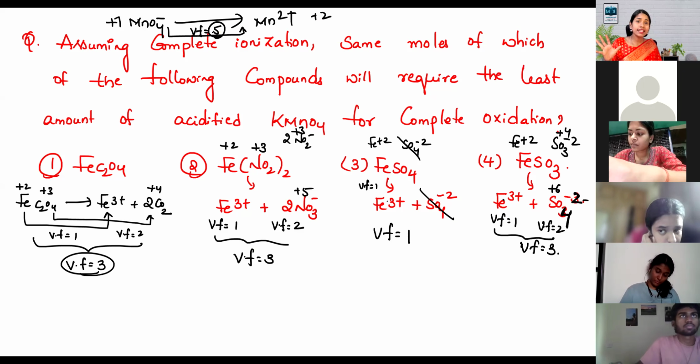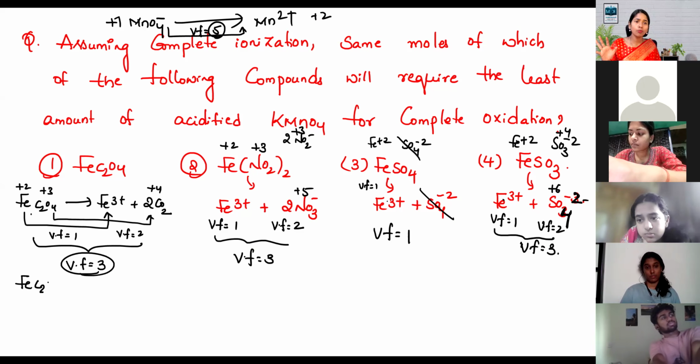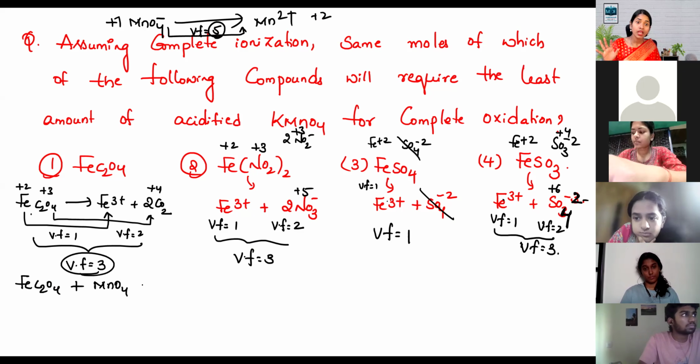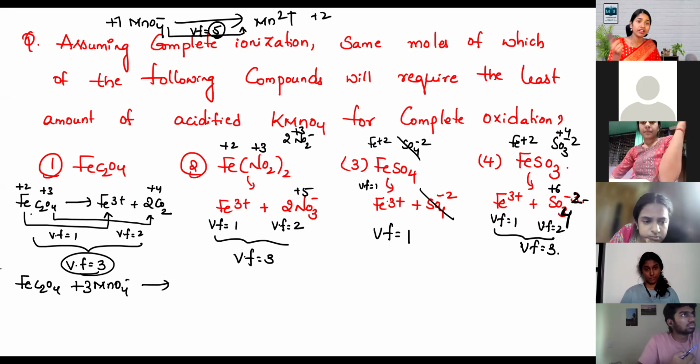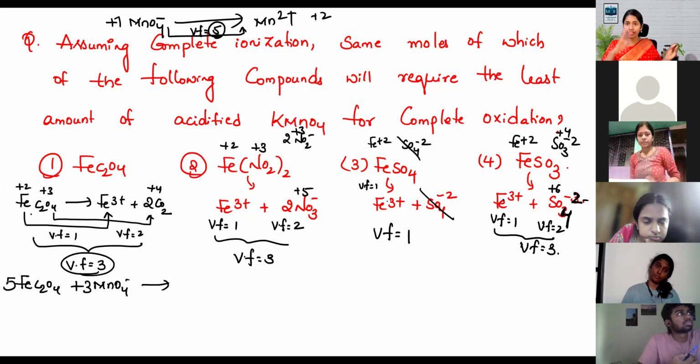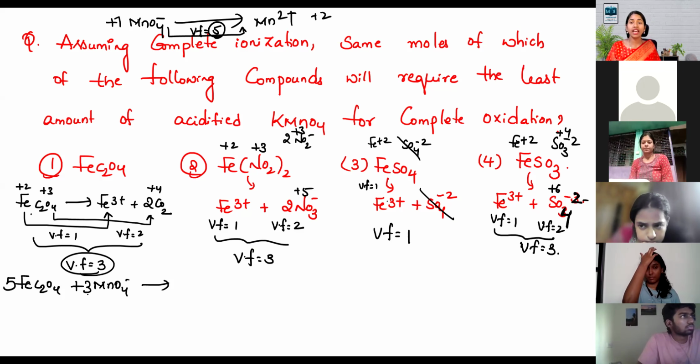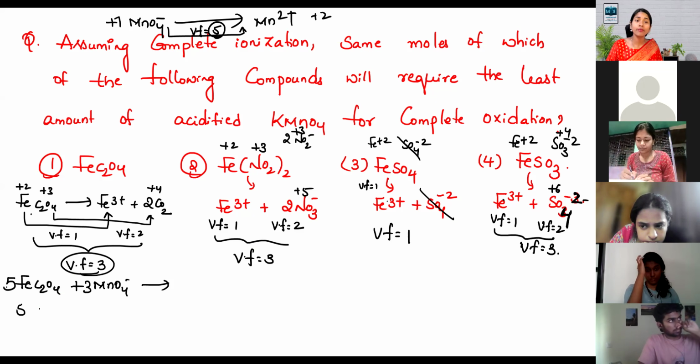So this is 5, this is 3, which means that if you want to balance these two reactions, that 3 you have to multiply here, and that 5 you have to multiply here. Without balancing, using the equivalent concept, 5 moles of oxalate need 3 moles of MnO4-.